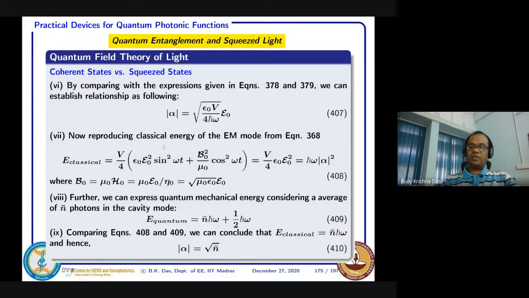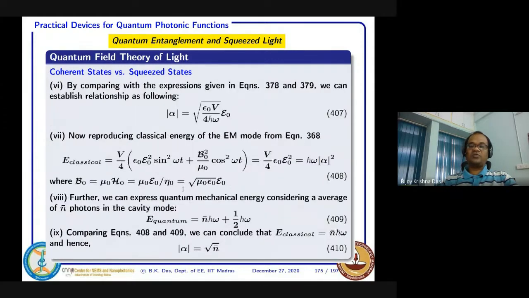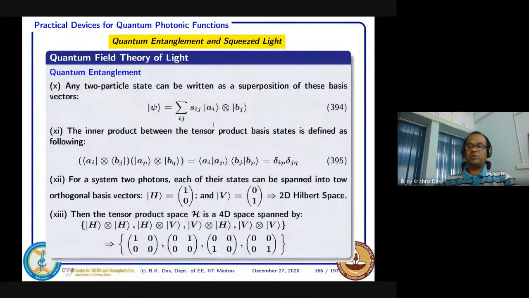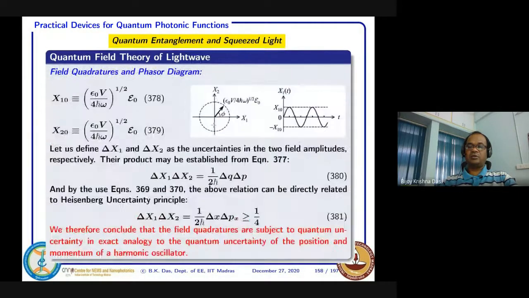In that case, alpha will be the square root of x1 squared plus x2 squared. You remember, just for understanding, in 378 these numbers x1 and x2 are there, then you have cos omega t and sin omega t terms, so cos squared omega t and sin squared omega t. So basically this value is alpha.